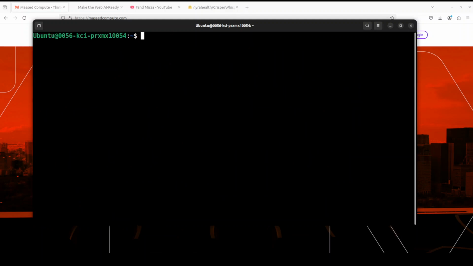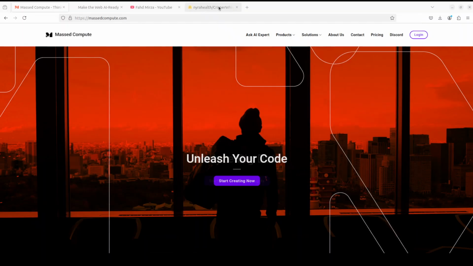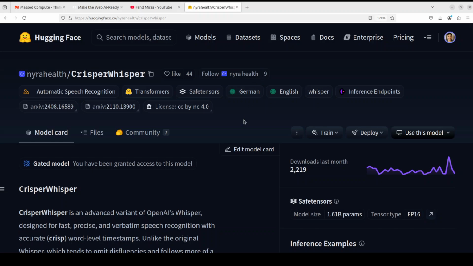Let's create a virtual environment as usual and then let's wait for it. By the way, if you go to Hugging Face, this model is a gated model, so you would need to log into Hugging Face with your free email account, and then you need to accept the terms and conditions on Hugging Face for this model, and you will get the link in the video's description. And you can see that I already have accepted it and I have been granted access to it, which is instantaneous. You don't have to really wait.